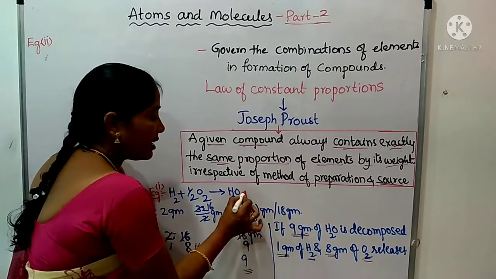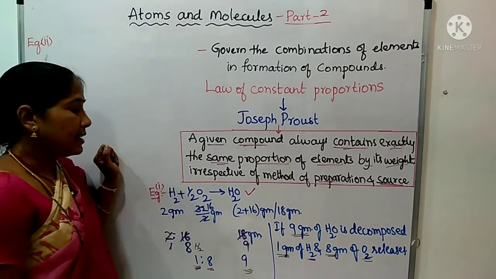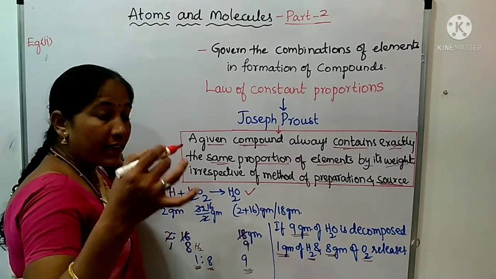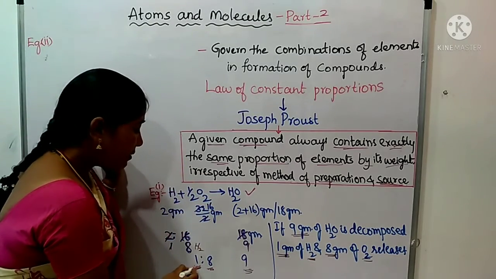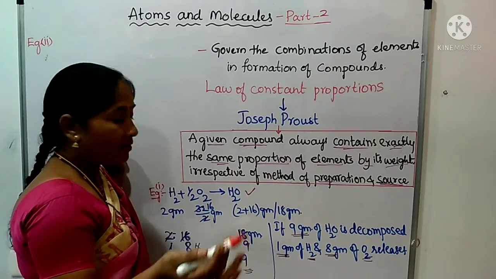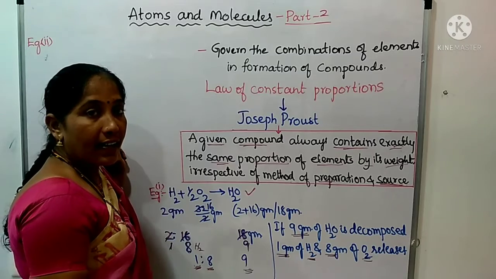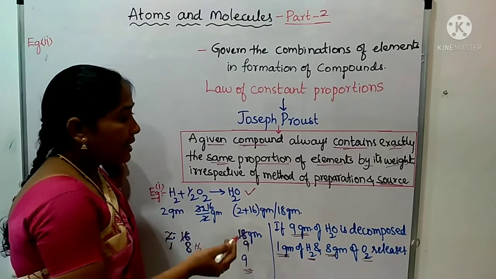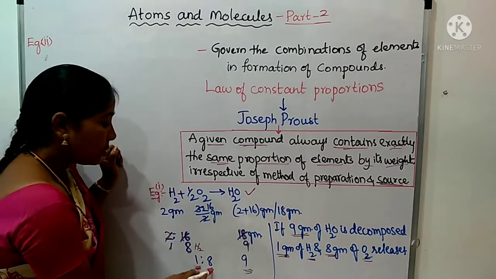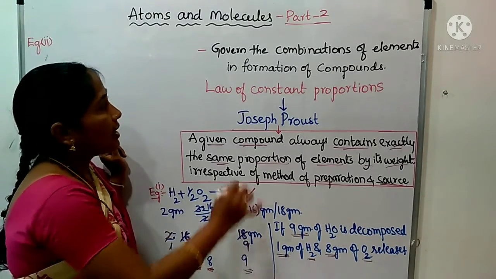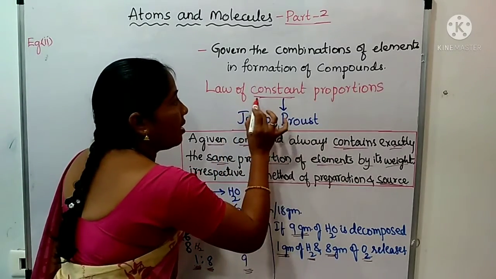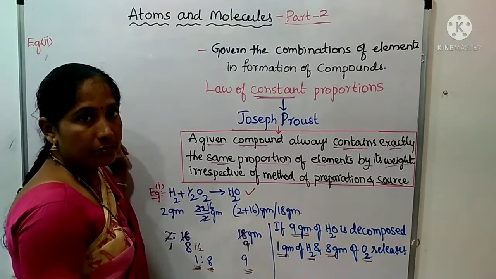If we test the composition of hydrogen to oxygen in water, in rainwater it will be 1:8, and in ocean water, tap water, well water, ice or water vapor, in any form the water molecule has this constant ratio. This law is also known as the law of definite proportions.